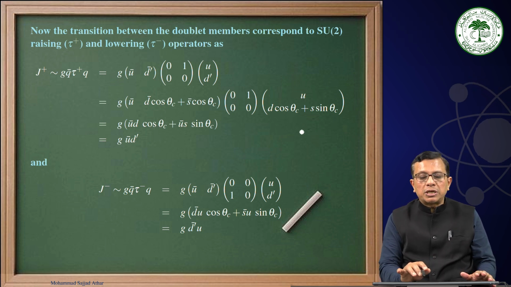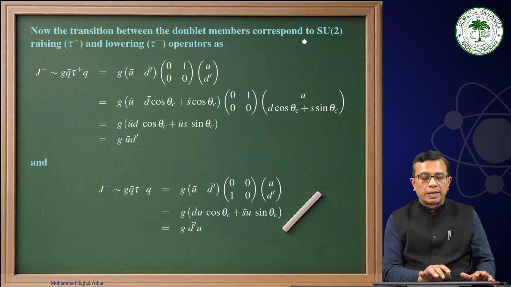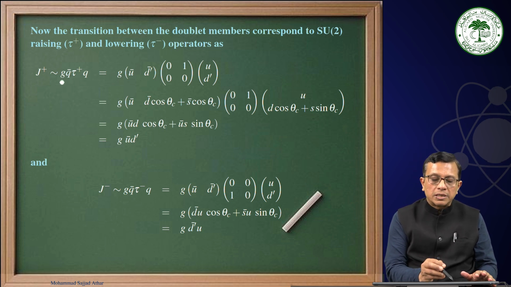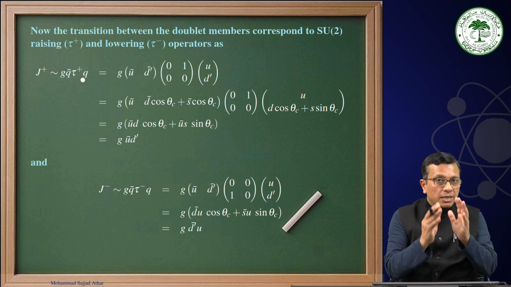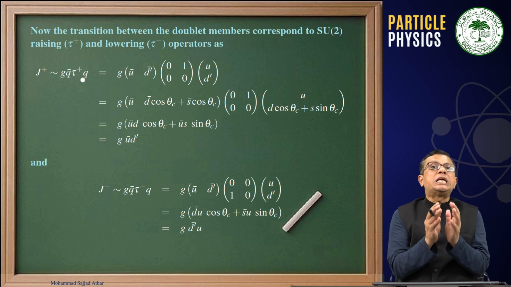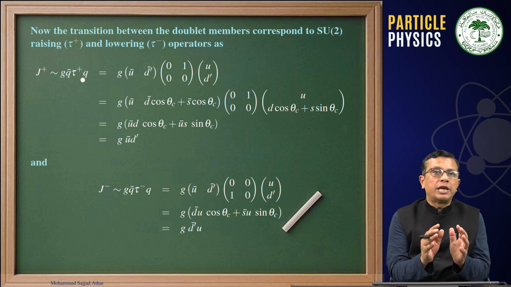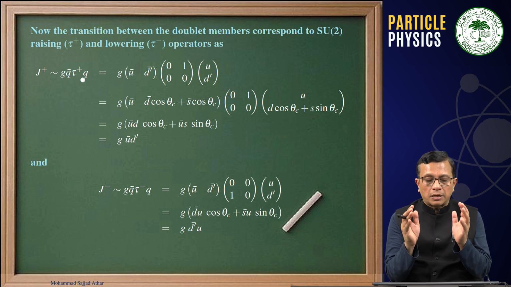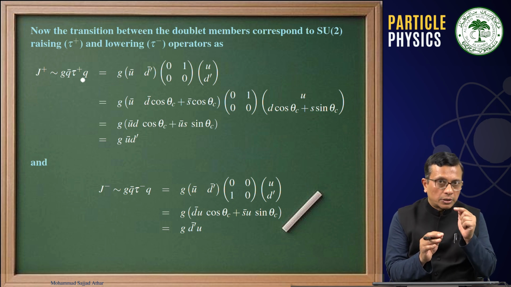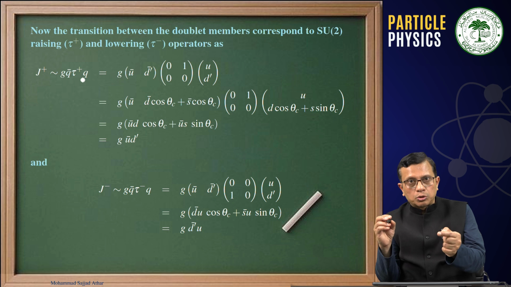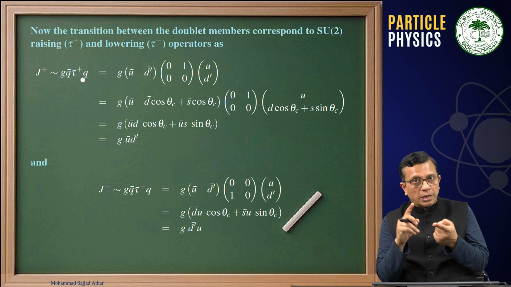Now see, the transition between the doublet members corresponds to SU(2) raising and lowering operators. Now this G is representing the strength, and this τ+ will be talking about the transition from d to u. Remember, we have q̄ τ+ q. Now in the weak sector, instead of (u, d), we have (u, d′). And we have to keep in mind that when we are writing the current with a raising operator,